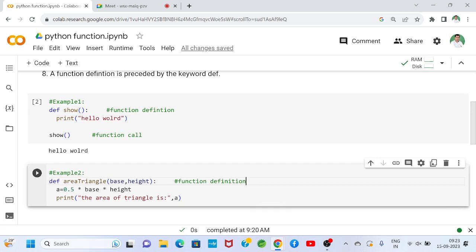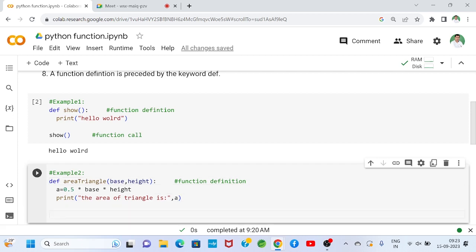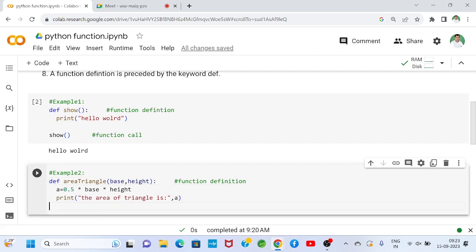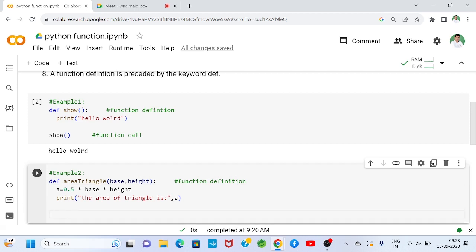This function definition represents a task. I will press backspace, so I came out of the function. The function body is two lines: a equals 0.5 into base into height, and one output statement. Now when will this function definition execute? When I call this function.